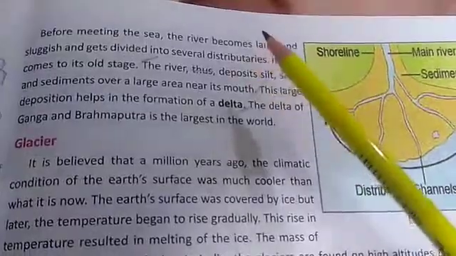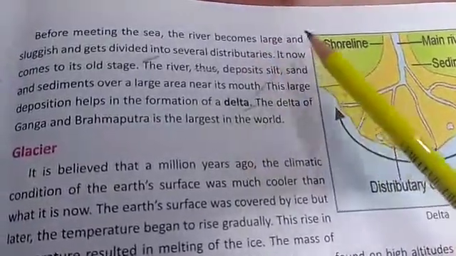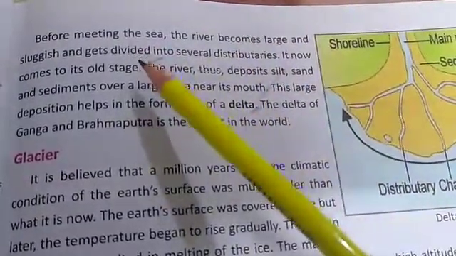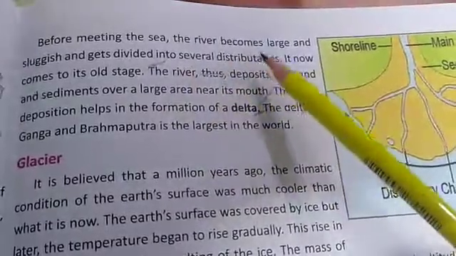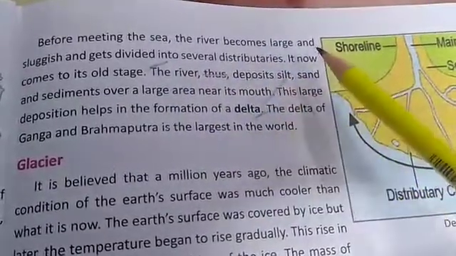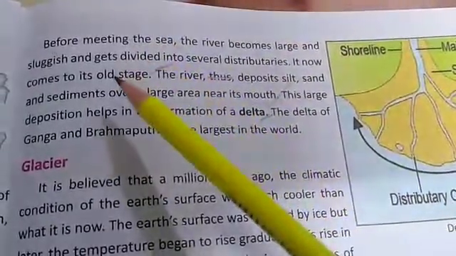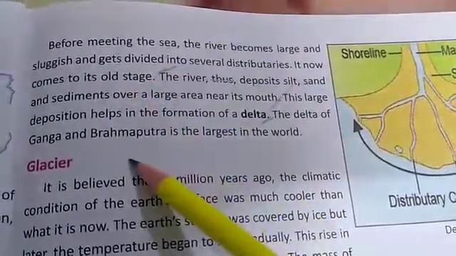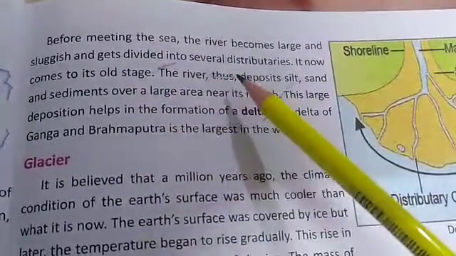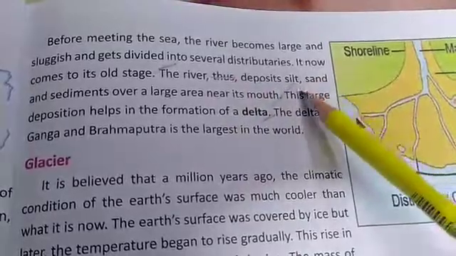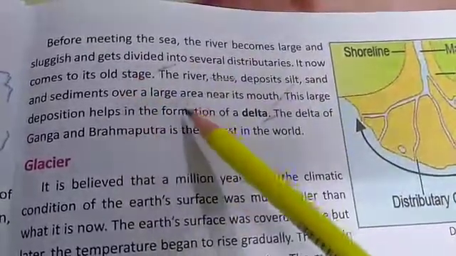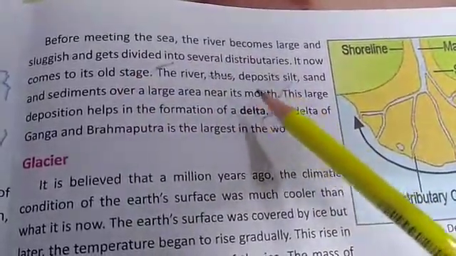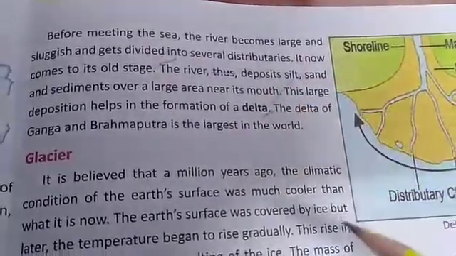Before meeting the sea, the river becomes large and sluggish and gets divided into several distributaries. It now comes to its old stage. The river thus deposits silt and sediments over a large area near its mouth.